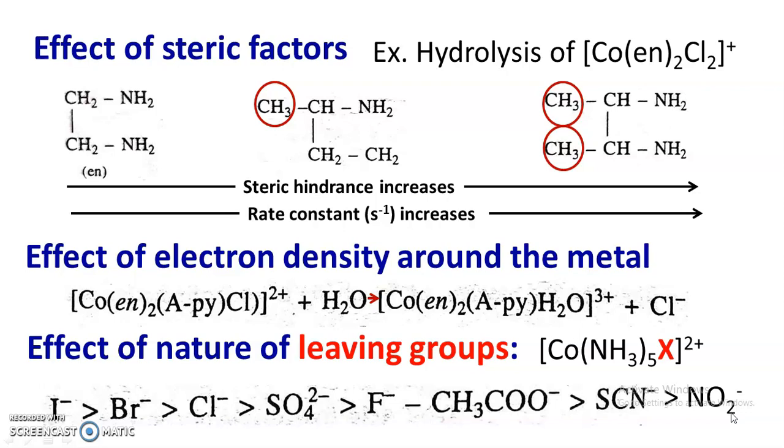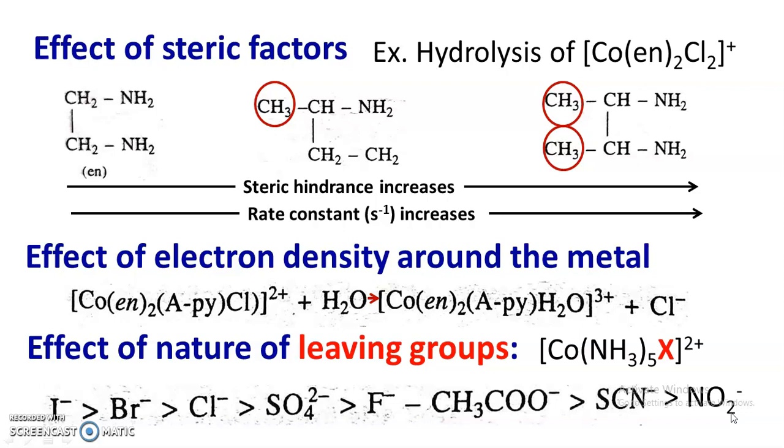So all these factors support the SN1 mechanism for acid hydrolysis, that is, the effect of charge on complex. As positive charge on the complex increases, the rate of hydrolysis decreases. So this favors the dissociative mechanism. Then as the steric hindrance of the ligand increases, the rate of acid hydrolysis increases. It supports the SN1 or dissociative mechanism.